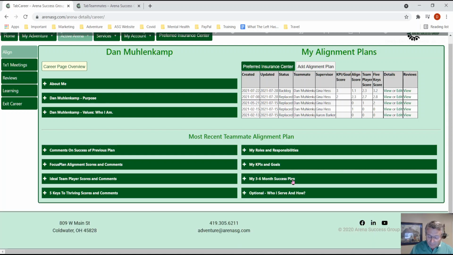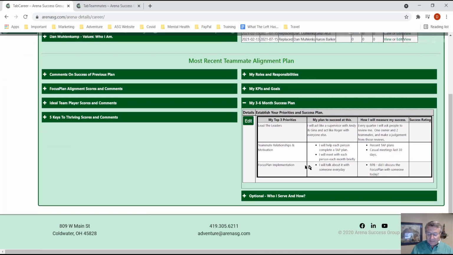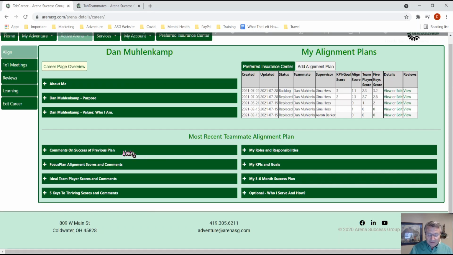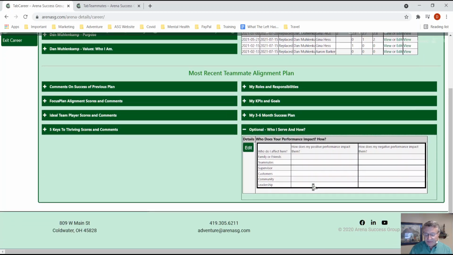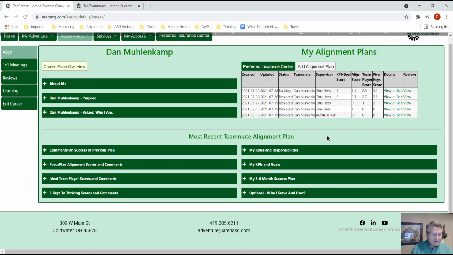Then when we go through a TAP plan, you'll see that in the end, you come up with a 3 to 6 month plan. This is what I'm going to do for the next 3 to 6 months. And this is what you will rate yourself on, how well you accomplish it 3 to 6 months from now, the next time you do a TAP plan. And then the last one is optional. It's just who you serve and how you serve them. And it just helps you realize how much of an influence you have in the organization. That's how this all looks on this page.